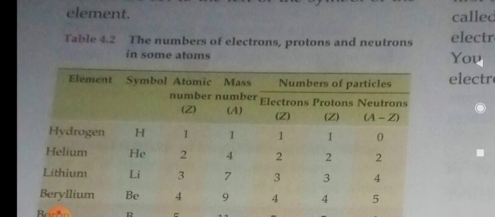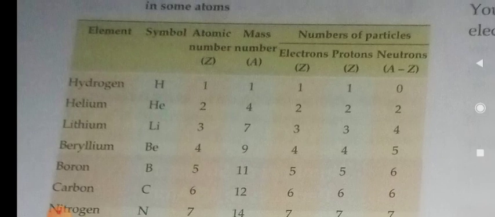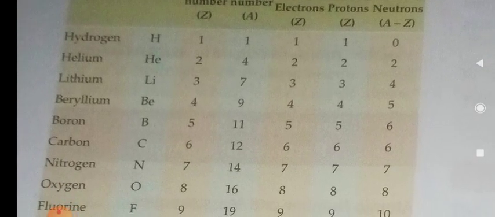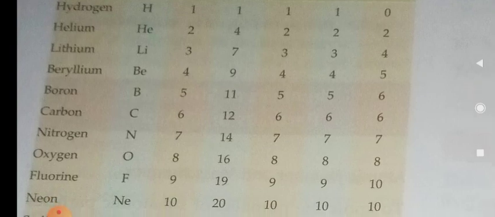Now the next topic is nuclide symbol. How to write the nuclide symbol? For writing the nuclide symbol, we must know the atomic number and mass number, as well as the number of electrons, protons and neutrons present in an atom. This tabular column shows the atomic number, mass number, symbols and number of particles, that is electron, proton and neutron of some of the elements.